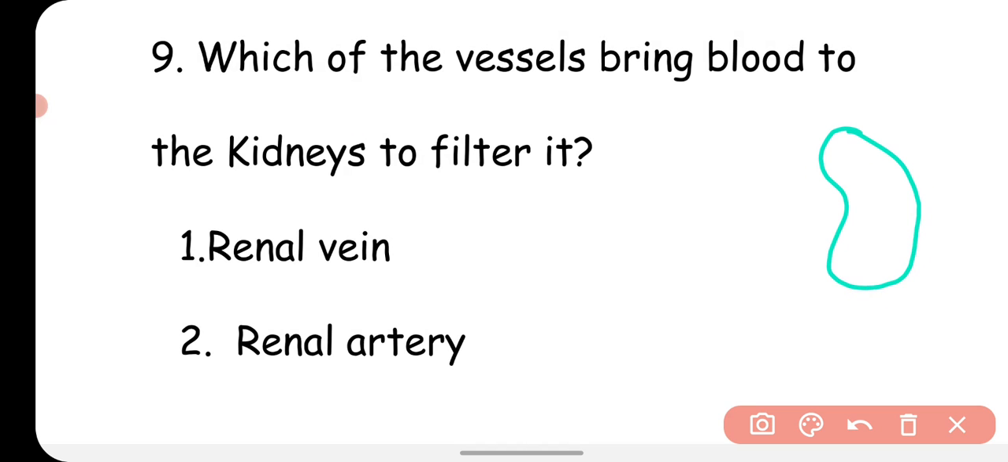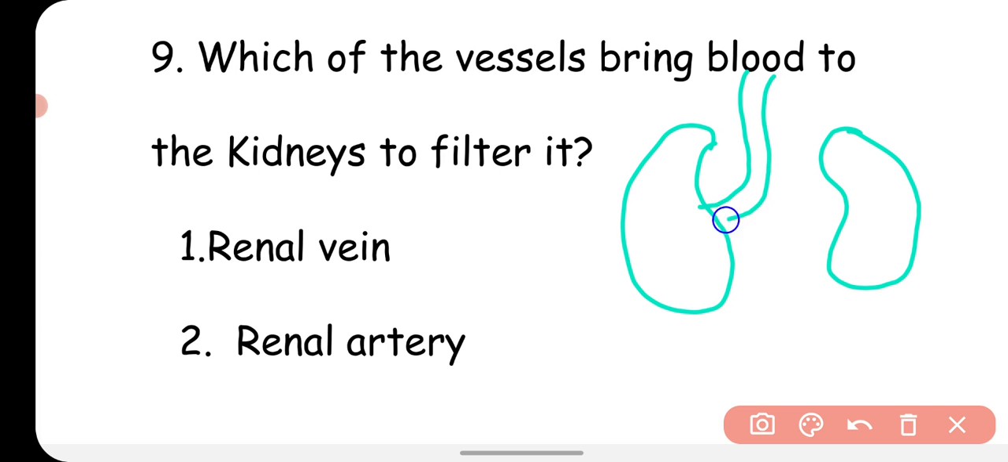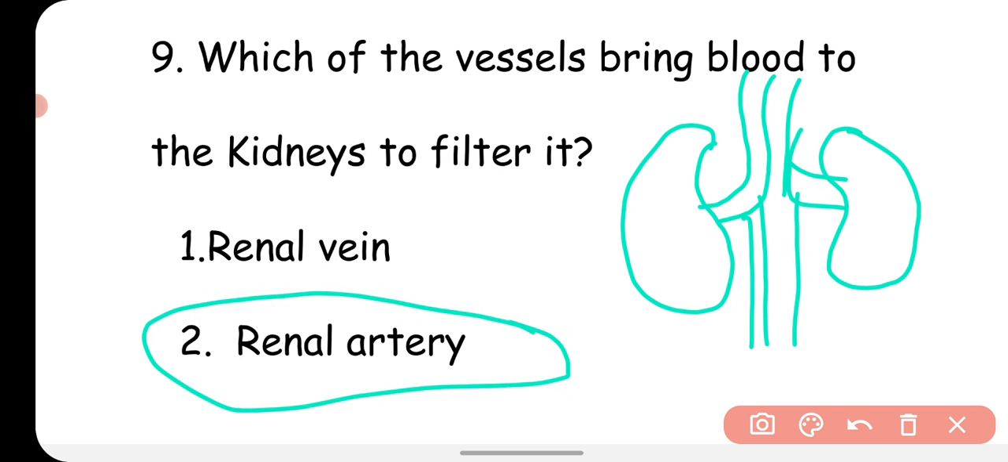In the kidney, the blood is taken in, and then it is taken out when it is filtered. So the vessel which brings the unfiltered blood into the kidney is called the renal artery.